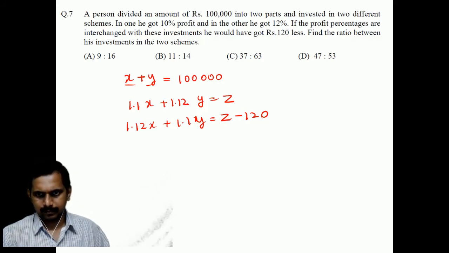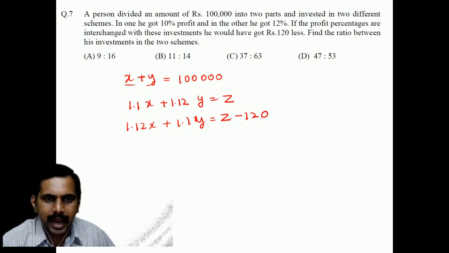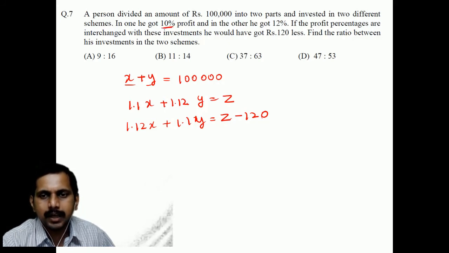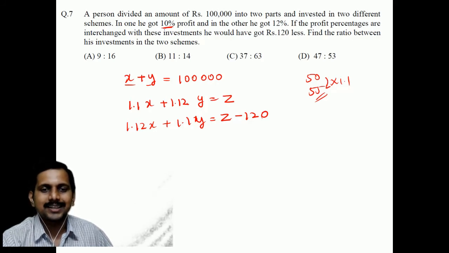Sir, is it 1.1 or 0.1? It is 1.1, because when you add up, 10% profit means what? If you had invested, say, 50, he would get 10% more, which means 55, is it not? It will become 55. Yes, correct. So it will be 1.1 times. That's how it is.